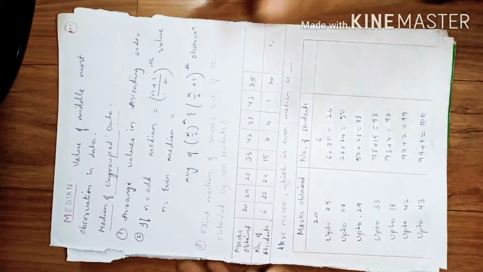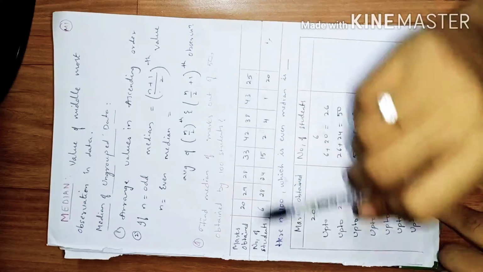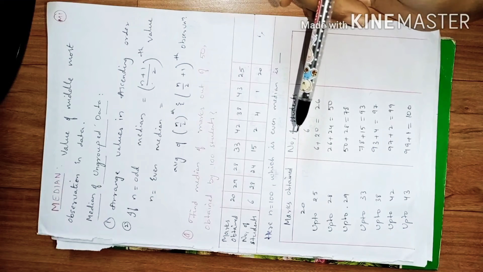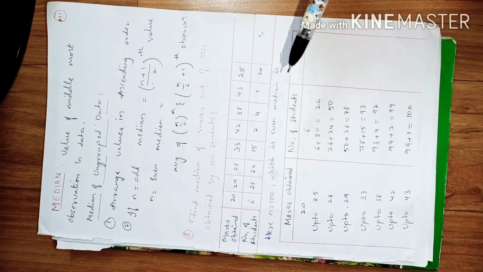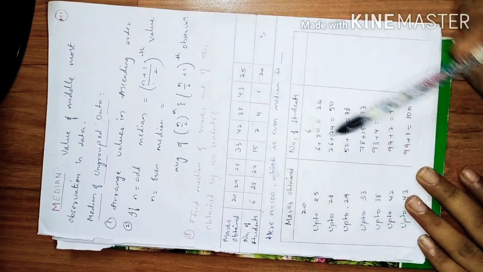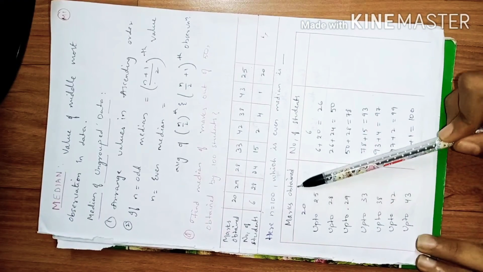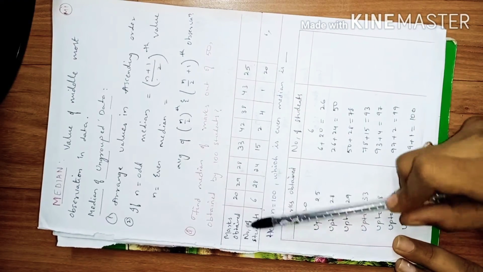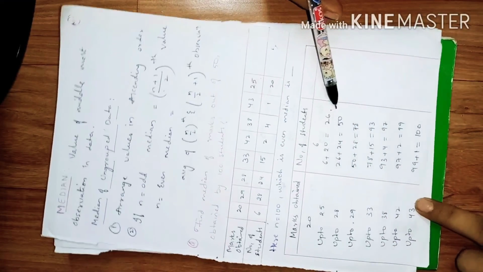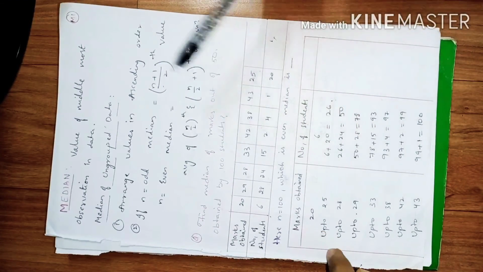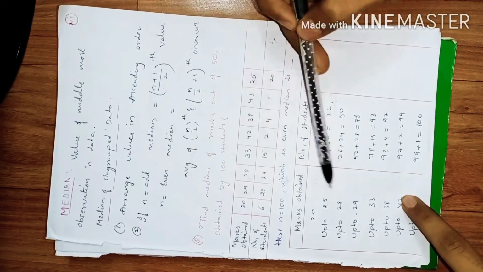This is raw data, so it was very simple, friends. But whenever you are given the data in the form of a table and you need to find the median, then how do you do it? So here you will be using a thing called cumulative frequency. Just you are given marks obtained and number of students. So arrange them in a table. First column contains the marks obtained. This is directly taken from this column. And number of students from this row will be using this column. But whenever you are writing the number of students, always remember that you write all these in ascending order because we need to arrange the things in ascending order. So based on the marks you will be arranging in ascending order.